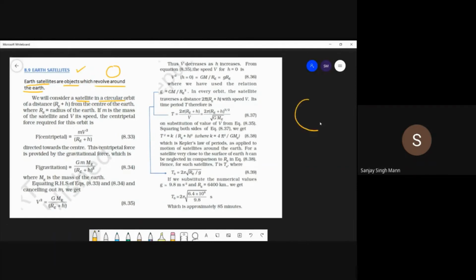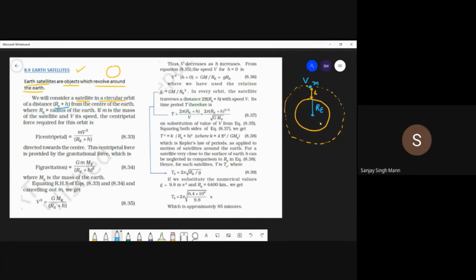So this is our Earth, and we have a satellite at a height h, and this satellite is of course revolving around the Earth like this. Okay, at height h, and this is my radius of Earth. So this satellite is at a distance Re plus h from the center of the Earth. So this is the total distance. This is your satellite, and the mass of this satellite is m, and its speed is v.